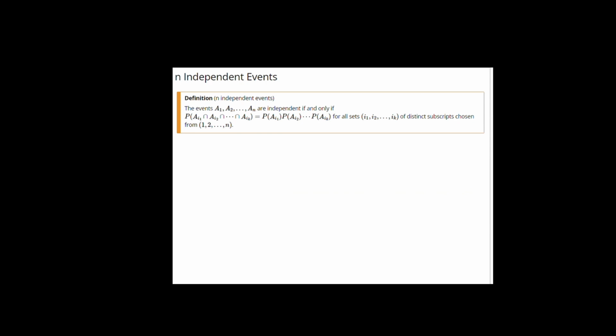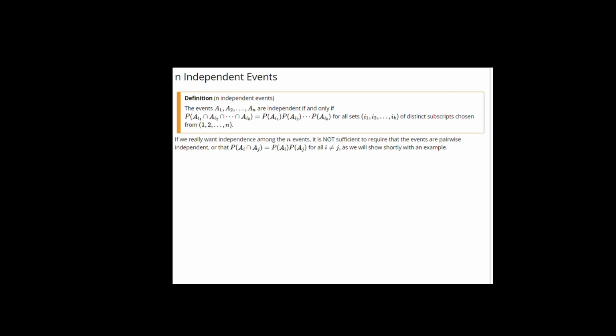If we have a large number of events, A1, A2 up to AN, then we call them independent if the probability of the intersection of any number of these events is exactly the same as the product of their individual probabilities. This has to be true whether on the left side or the right-hand side of this equation I have 2 events or 3 events or 4 events or any finite number of events. For every possible subset, I1, I2 up to Ik, this identity must hold.